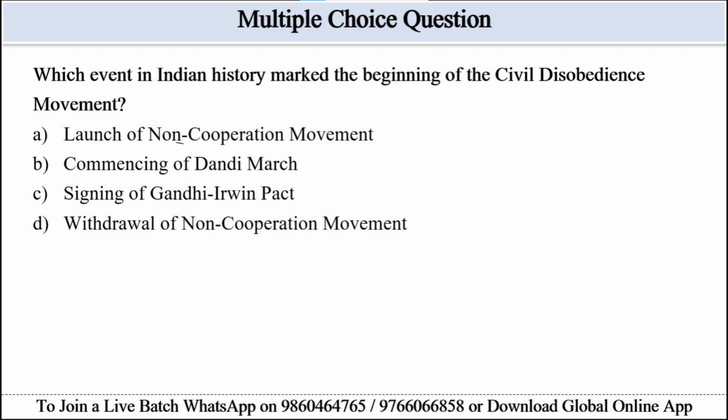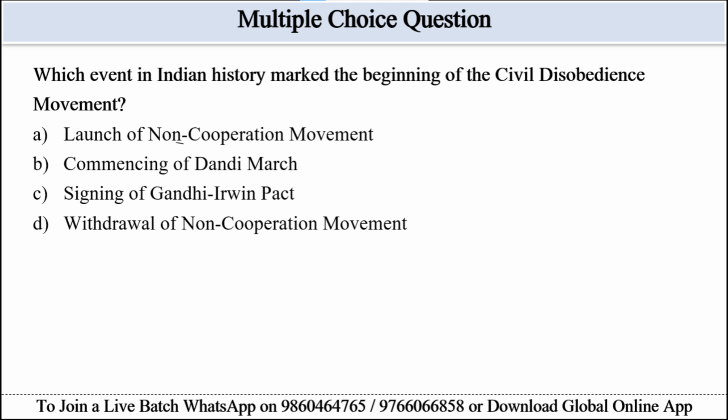So let's see some questions. Question: which event in Indian history marked the beginning of the civil disobedience movement? Options are given: A, launch of the non-cooperation movement; B, commencing of the Dandi March; C, signing of the Gandhi-Irwin Pact; and D, withdrawal of the non-cooperation movement. So this passage states the movement was supported after the failure of the Round Table Conference and mentions the Dandi March, 1930, as a key event historically launching the civil disobedience movement.